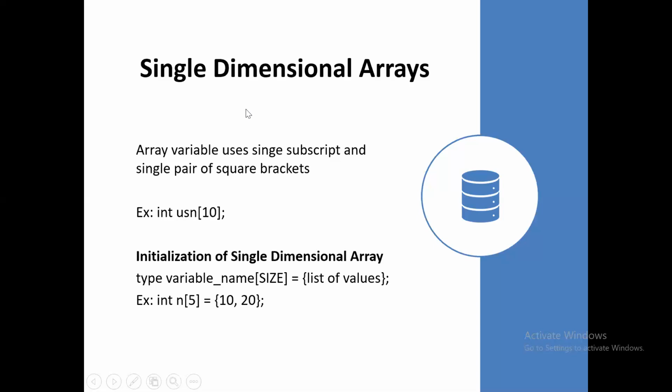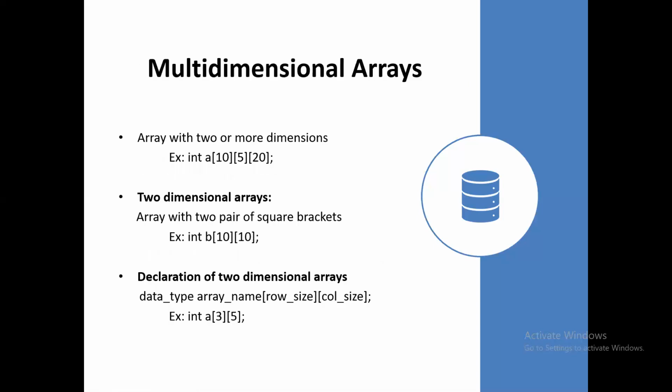Now in this class we are mainly concentrating on multi-dimensional arrays. As the name indicates, single dimension means a single subscript. Multi-dimensional means two or more dimensions, two or more subscripts. See here, in this example there are three dimensions, and in all three dimensions I am specifying the size. In the first dimension I specify the value 10, in the second dimension the value 5, and in the third dimension the value 20.